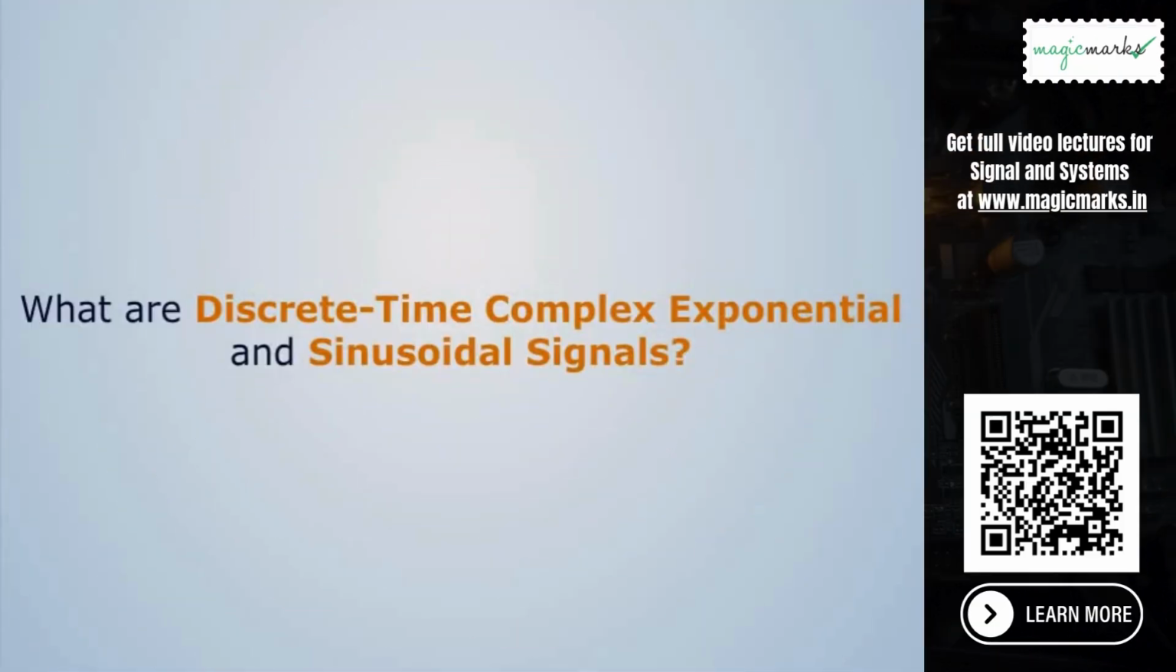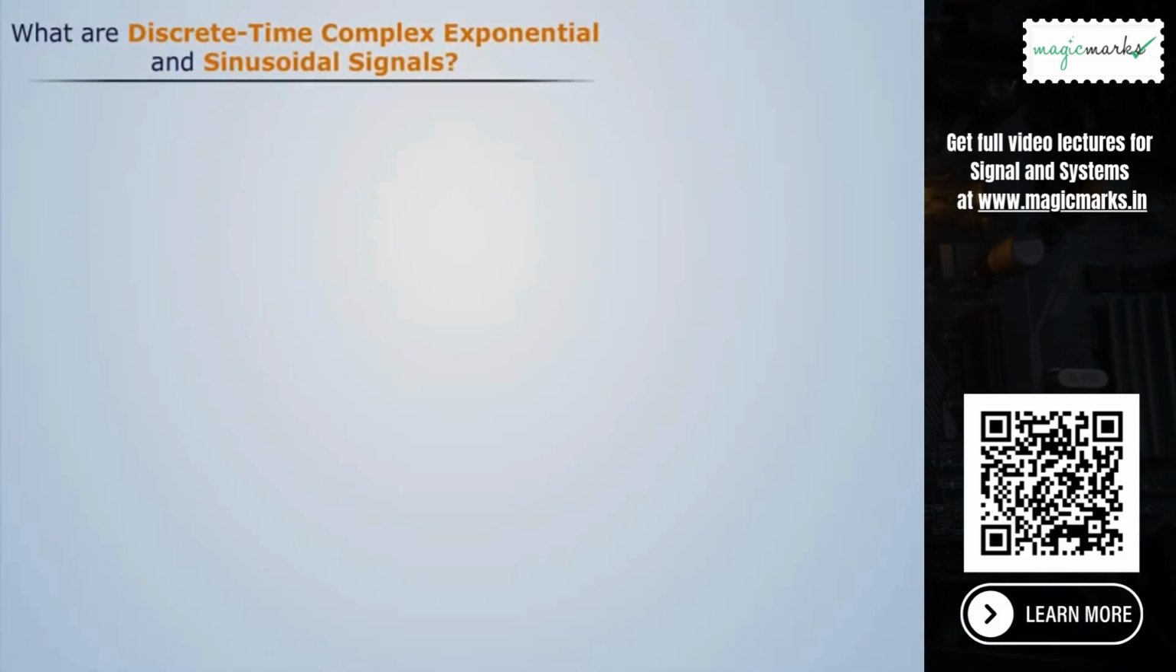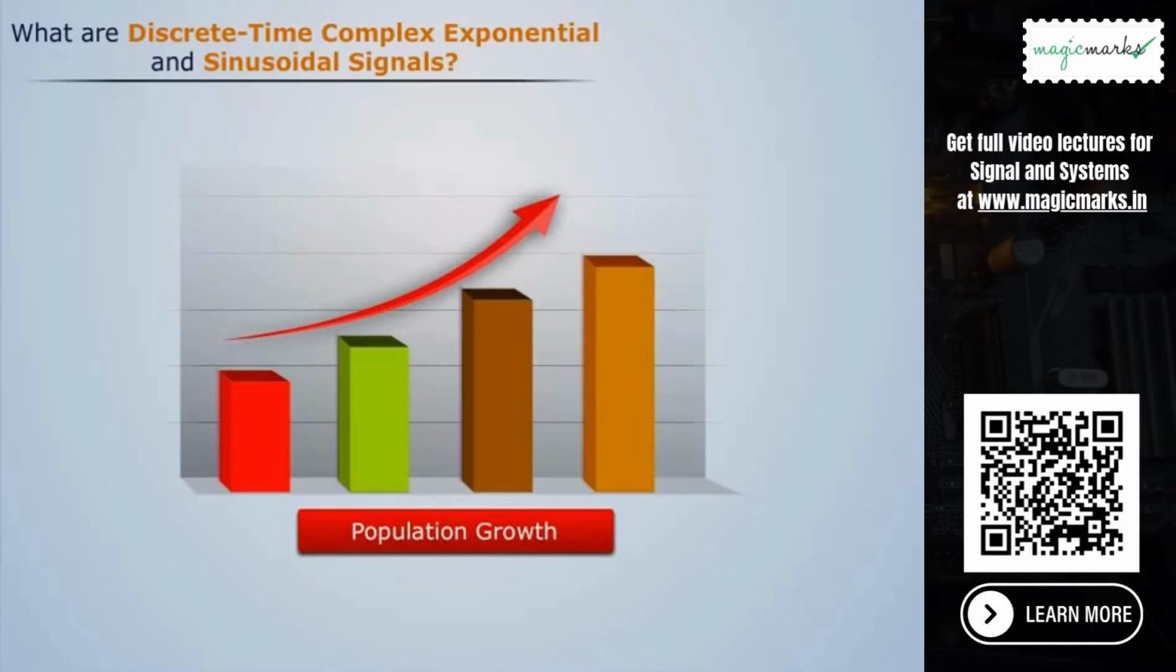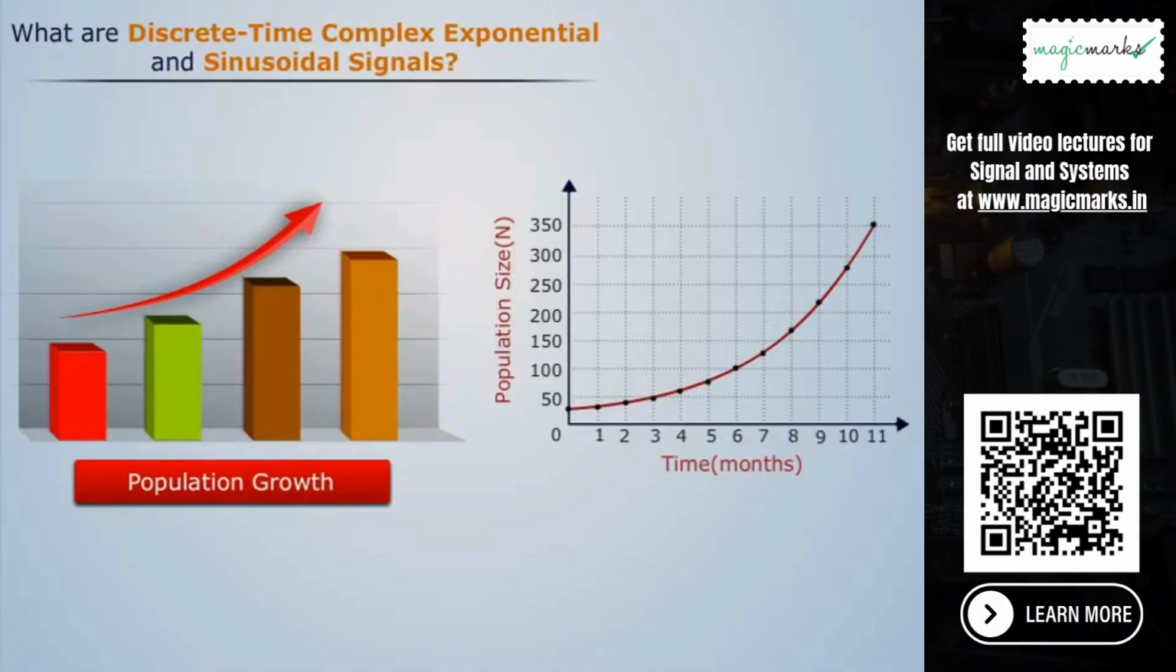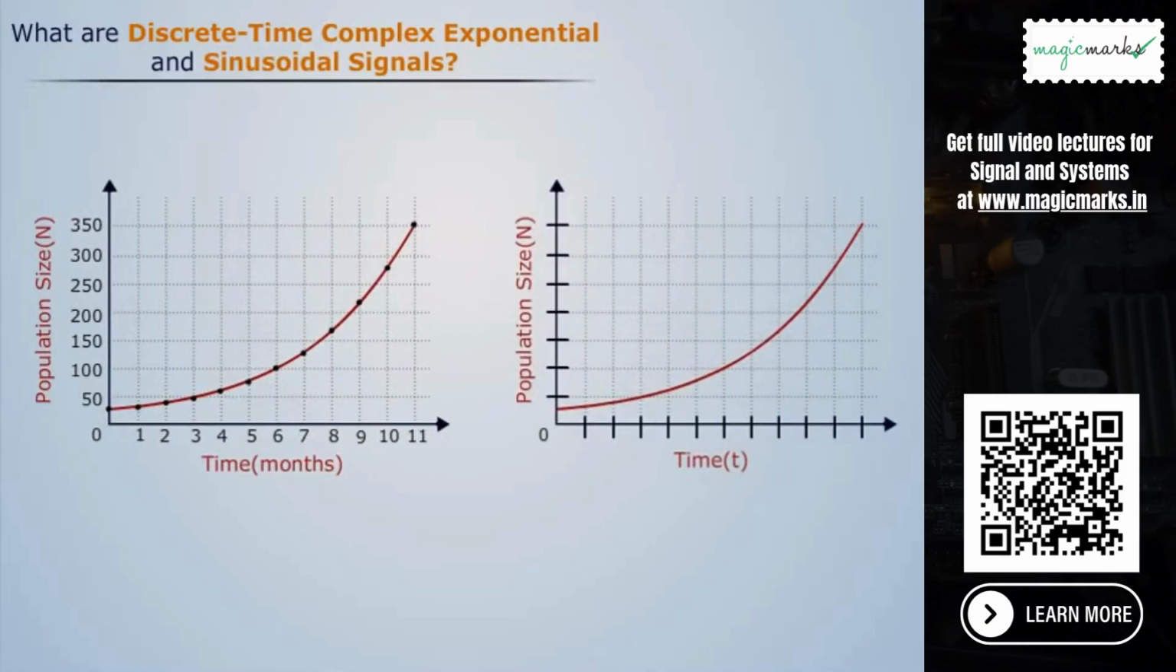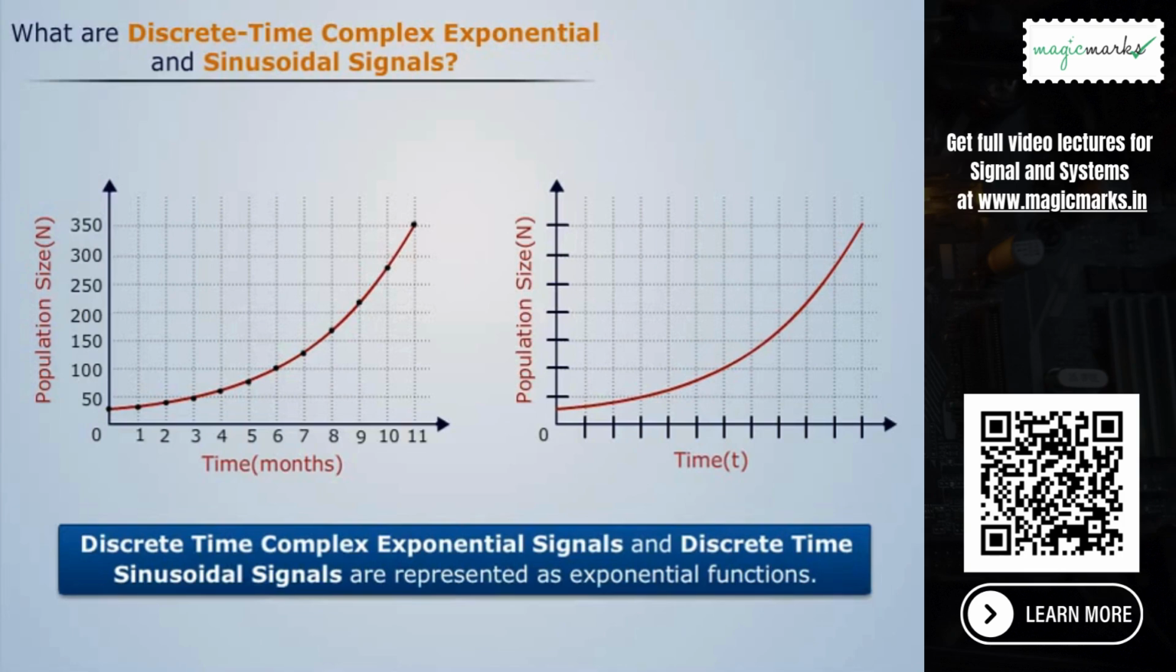What are discrete-time complex exponential and sinusoidal signals? As we all are aware of the population growth in our country, which is increasing day by day. From the figure, let's say population size is 100 in the 6th month, and in the 7th month, it was approximately 125 and so on. That is, population size is increasing exponentially. Similarly, discrete-time complex exponential signals and discrete-time sinusoidal signals are represented as exponential functions.